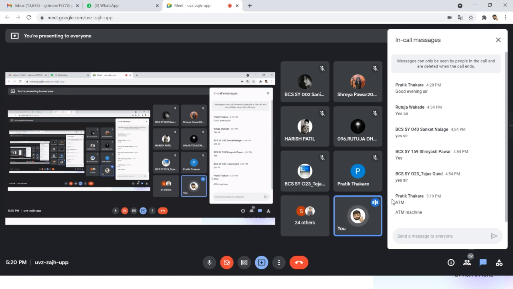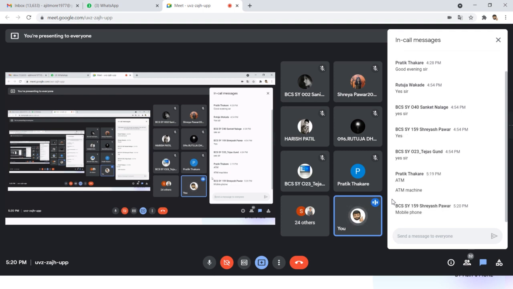Clear? Then Pratik in the chat window is saying about the ATM machine. Yes, okay, it will have its own characteristics and behavior. Behavior means you put the card and punch the pin, then you are accessing, checking the balance, withdrawing amount, changing pin. They are the behaviors. And in the back, is it accessing some data? Yes, it's accessing your account information. Okay, so that is an example.